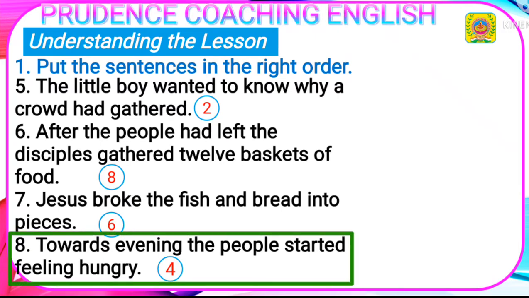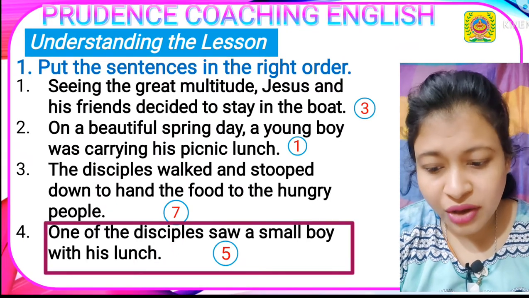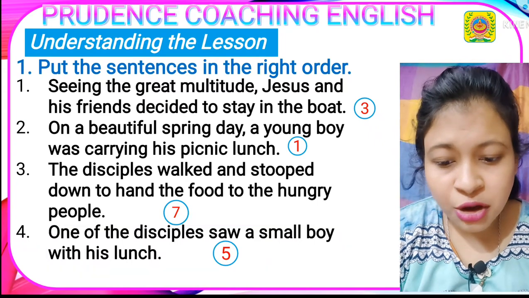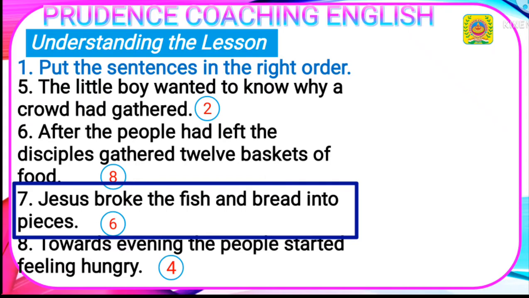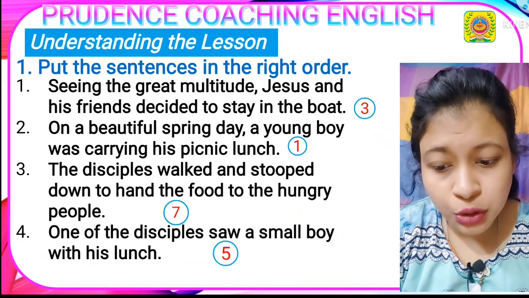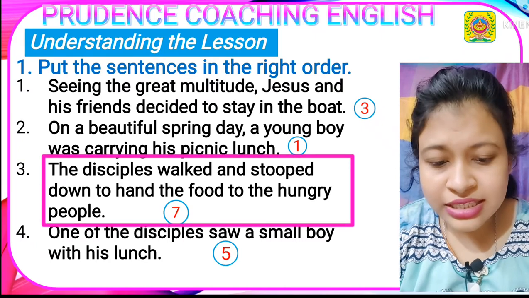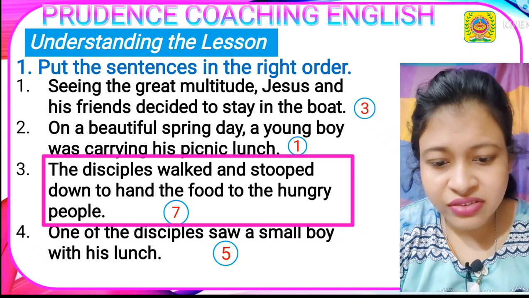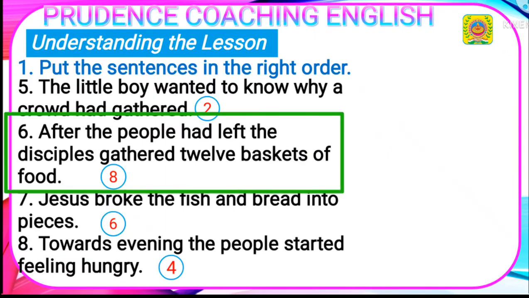Statement number 5 is, one of the disciples saw a small boy with his lunch. Statement number 6 is, Jesus broke the fish and bread into pieces. Statement number 7 will be, the disciples walked and stooped down to hand the food to the hungry people. Statement number 8 is, after the people had left, the disciples gathered 12 baskets of food.